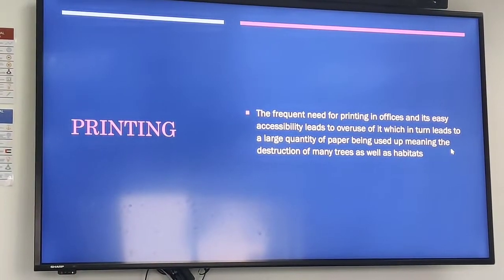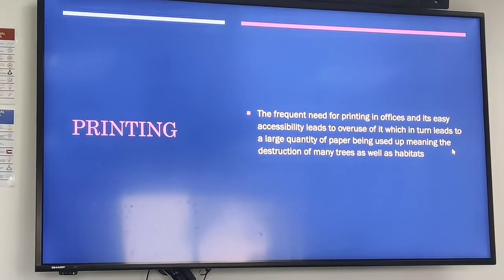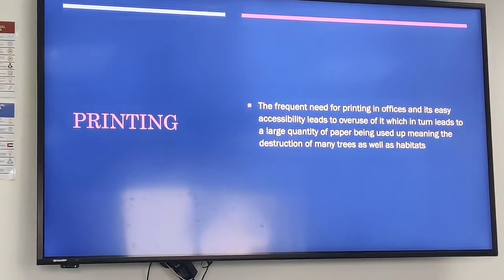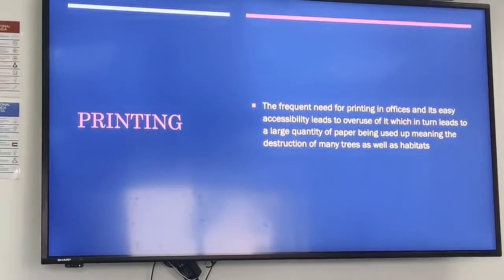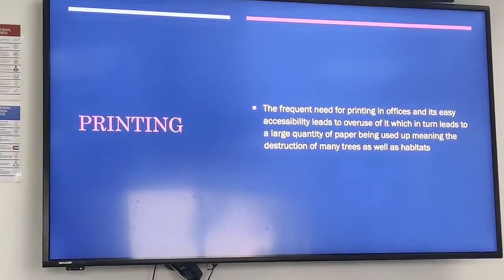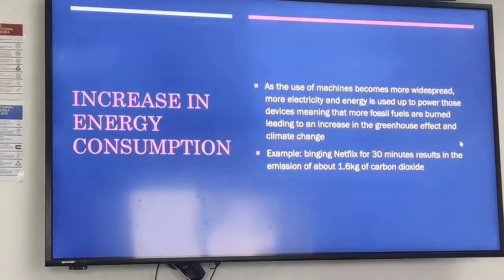Printing. The frequent need for printing in offices and its easy accessibility leads to overuse of it, which in turn leads to large quantities of paper being used up, meaning the destruction of many trees as well as habitats.